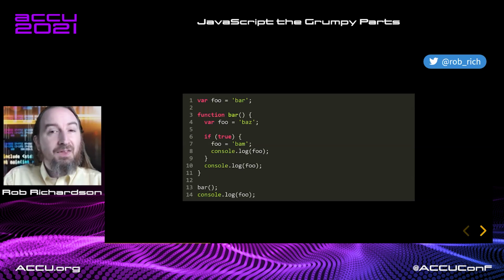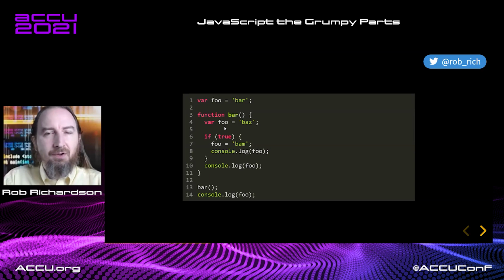Now, let's think like the compiler and see if we can figure it out. Recall the two-phase compiler. The first phase, we're going to go look through and define variables. We've got this foo variable, so let's set that one aside. We've also got this foo variable. Let's set that one aside.